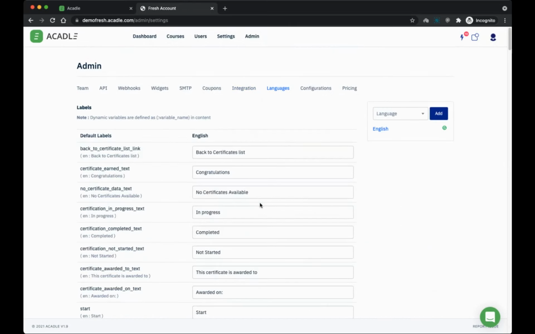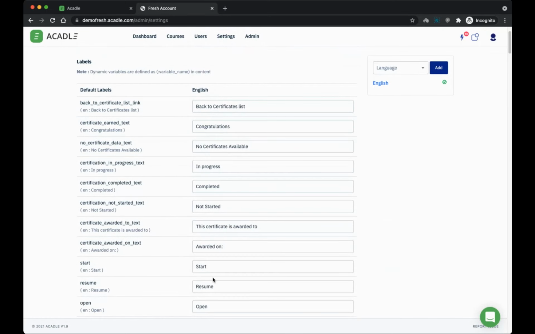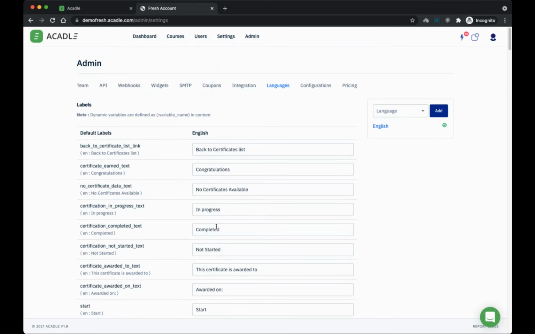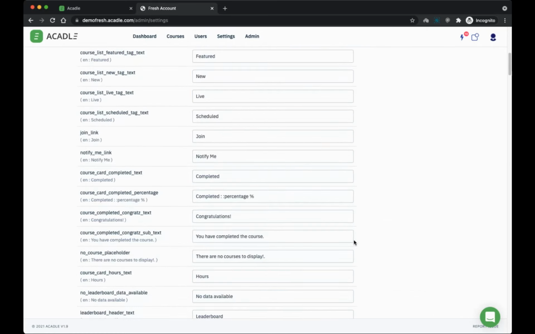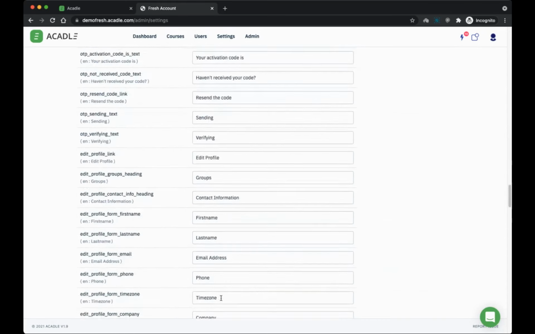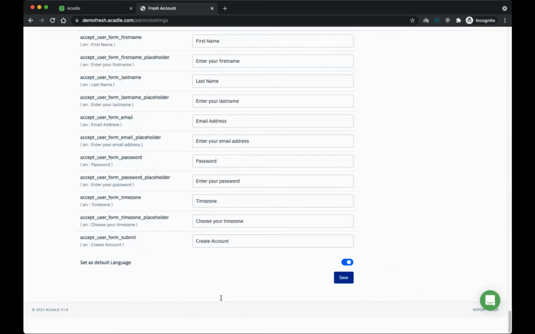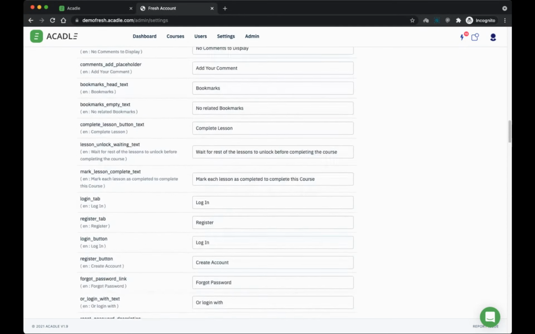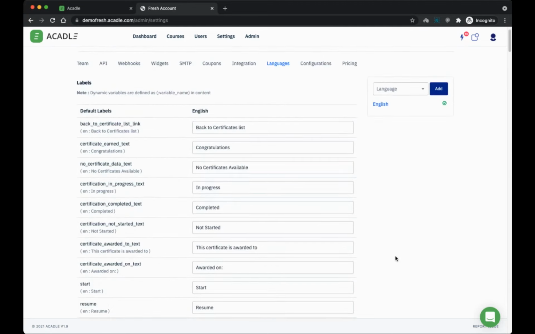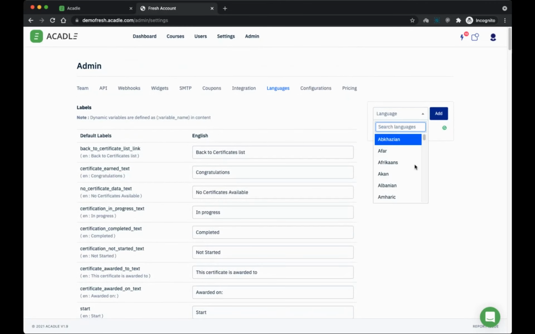Then we have languages. Let's see, if you want to change the labels of English itself to something else, if I want to call, let's say, certificate or something else, or anything like what you see here, you'll be able to do that from the language. And you can add more languages. And you will also be able to change a particular default language to any language that you want. So here you can, in the footer, you can set a default language. So when someone clicks on your Academy URL, they'll be seeing the default language, and you can put as many languages as you want, and they can switch and use it.